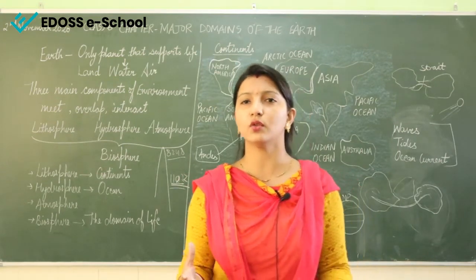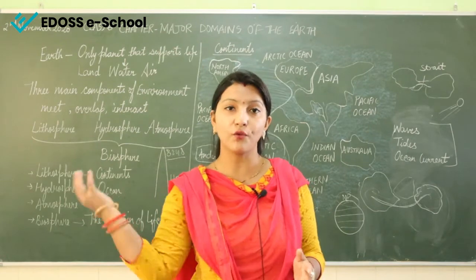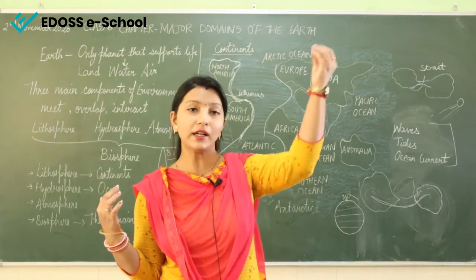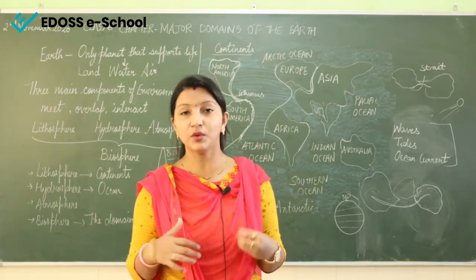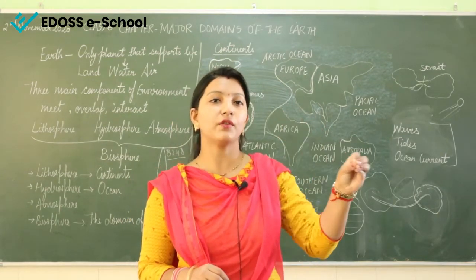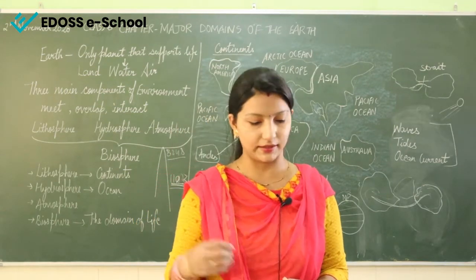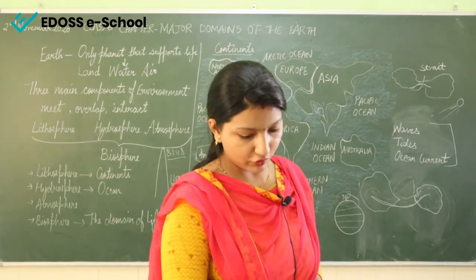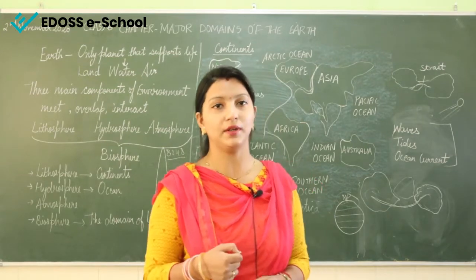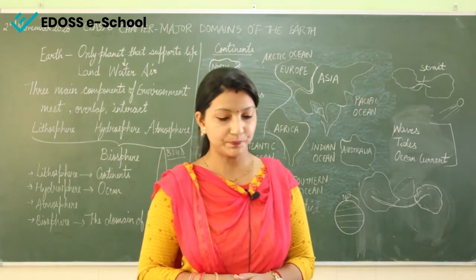See, we already know that sun rays are very harmful. So if this layer of air was not there, it would directly affect us and harm us. So to protect us from that harmful radiation of the sun, these gases are important to be there in the atmosphere. It also provides us with the air we breathe. We have oxygen present in the air which helps us to breathe.